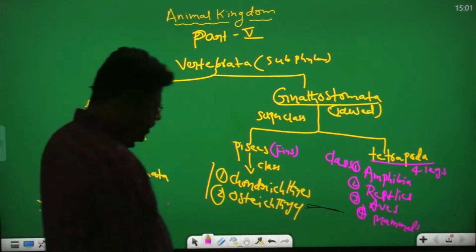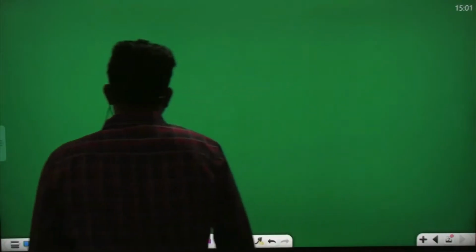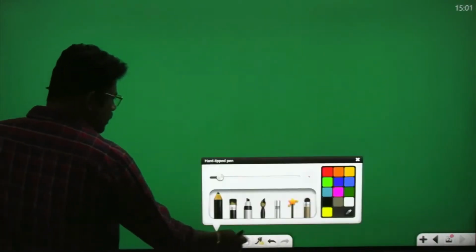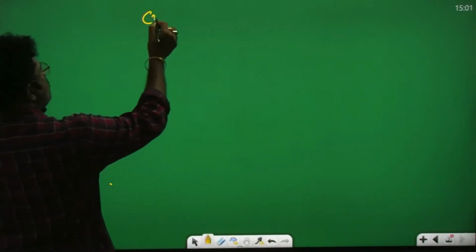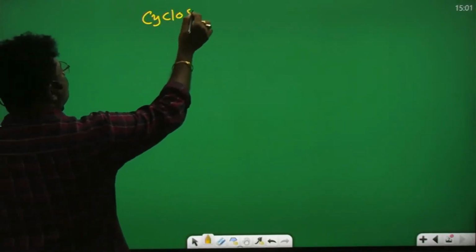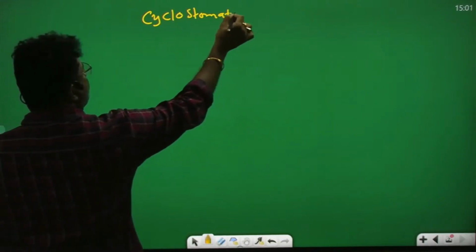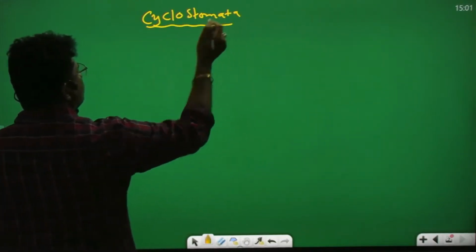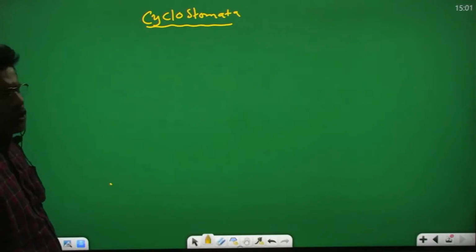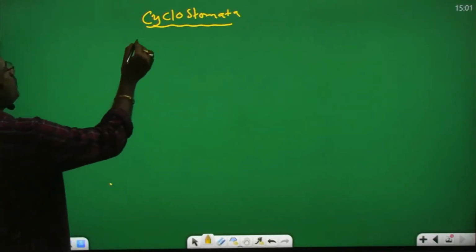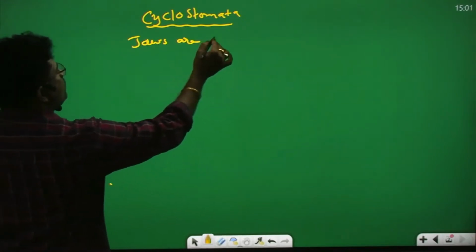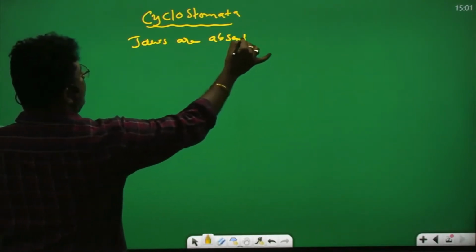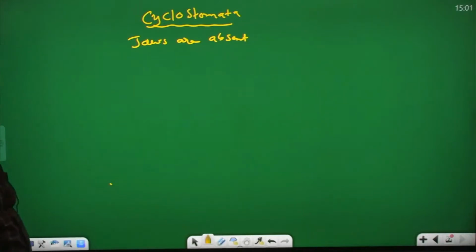In Cyclostomata, jaws are absent. That is the point.